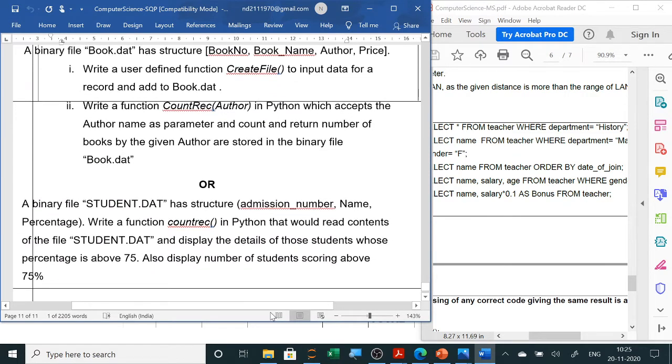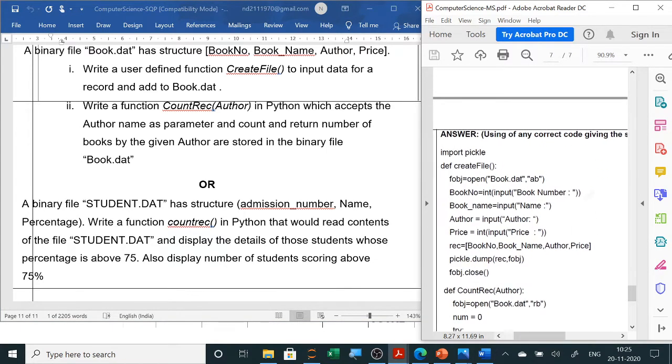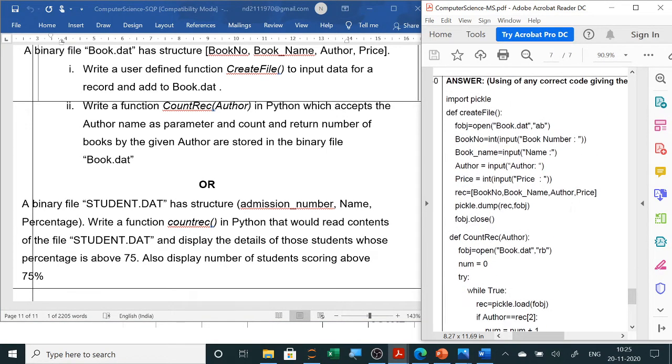Here you will be asked to create and search. So here you can see internal choices given. So this is also something you have done. It is very easy. Always, if a dat file is asked, the first line is import pickle.